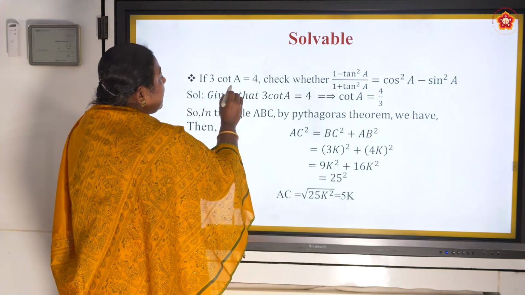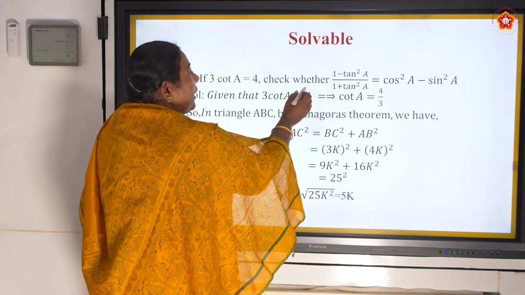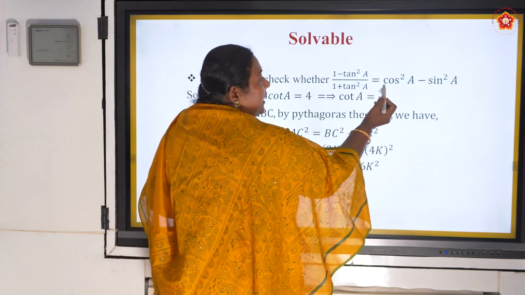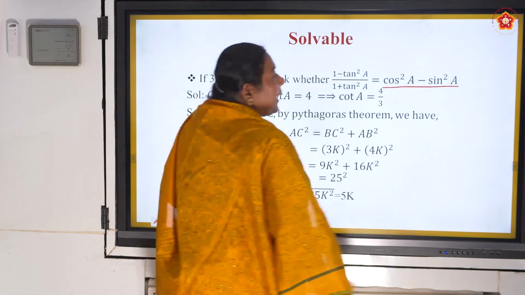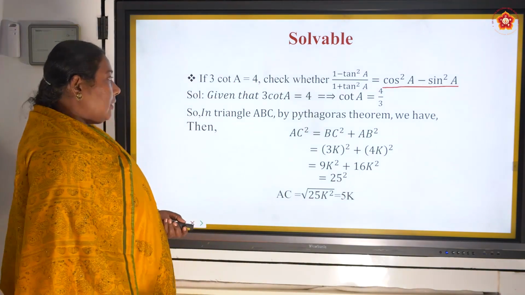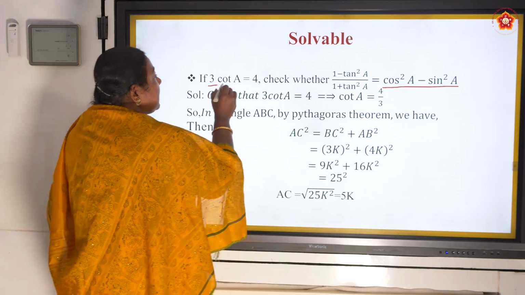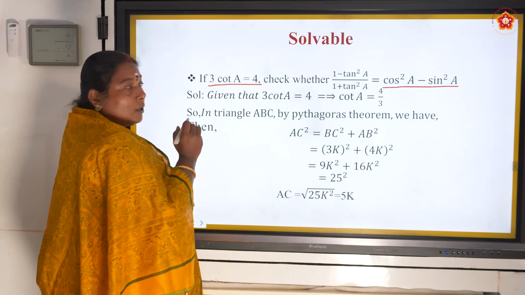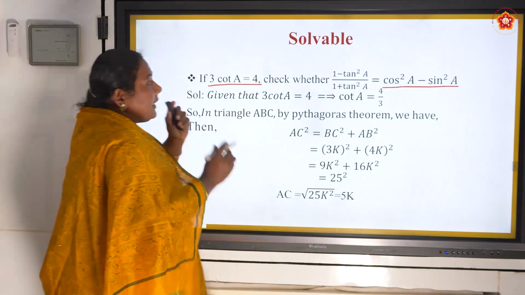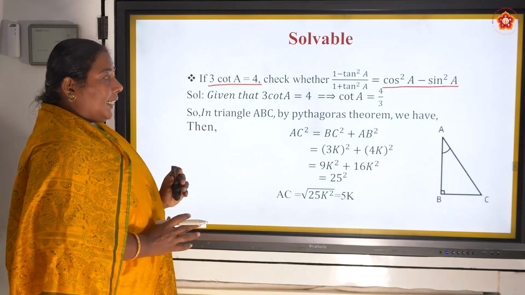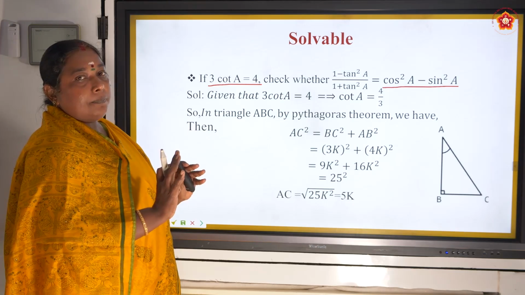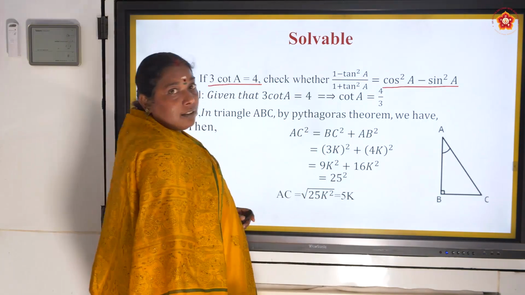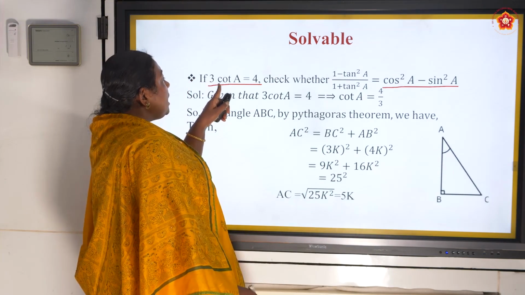If 3 cot A is equal to 4, check whether 1 minus tan square A by 1 plus tan square A is equal to cos square A minus sin square A. So what are they telling? 3 cot A is equal to 4. Okay, so we are going to draw a triangle. First we are going to take a triangle and compare that. Now they have given an angle A. Let us have angle A.